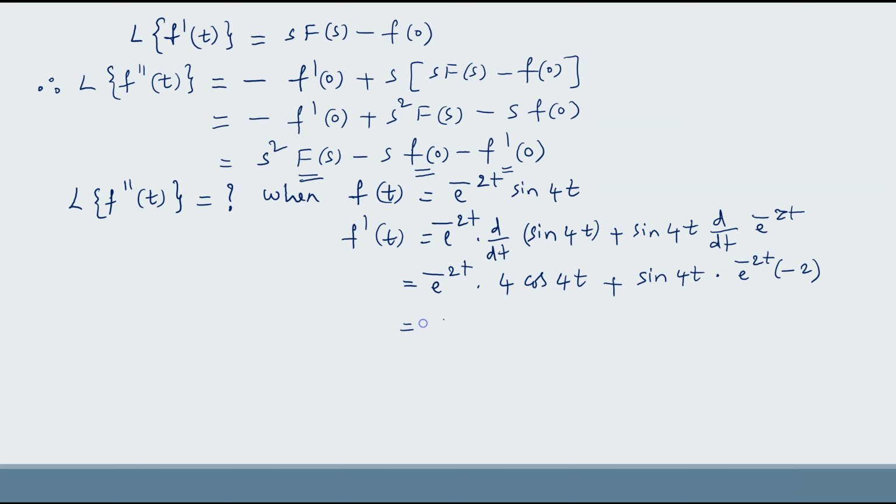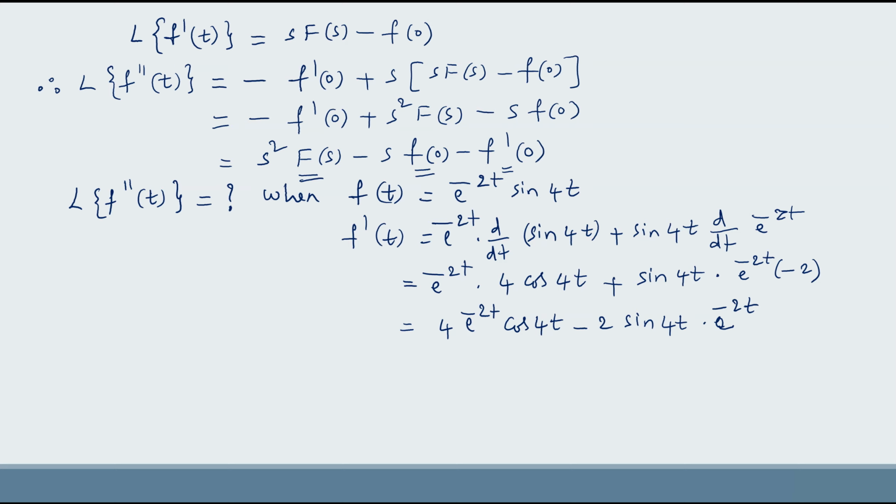That means 4 e power minus 2t cos 4t minus 2 into sin 4t into e power minus 2t. This is f dash of t.